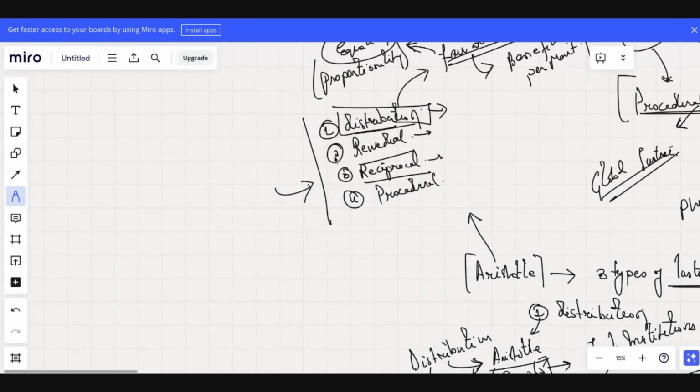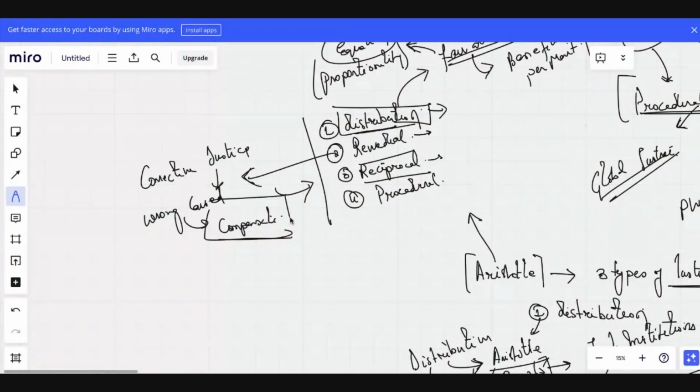Next is the remedial corrective measures, corrective justice. Okay, so whatever wrong has been caused, how do we compensate?